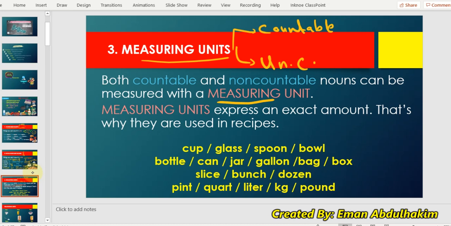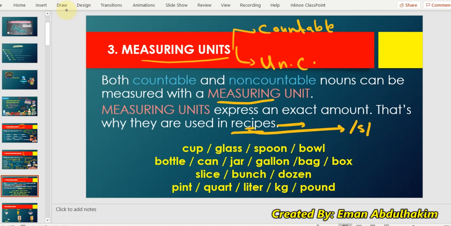Let's see measuring units for food, for recipes. Recipes are the instructions for cooking. Can we all say recipes? Notice something about the C and the I here. Do I pronounce it ka or sa? I pronounce it sa. Recipes. Try to say it with me. Recipes. And look at the measuring units: cup, glass, spoon.